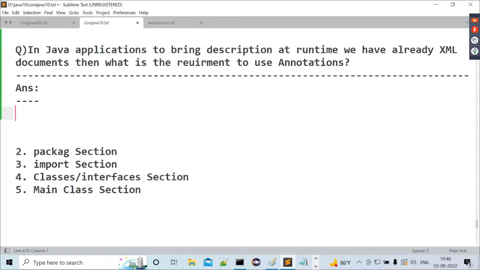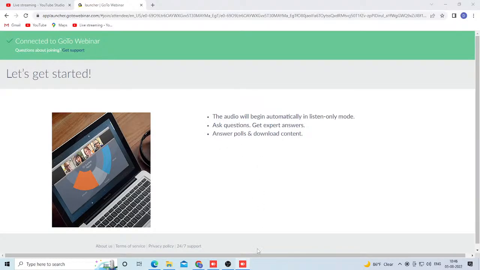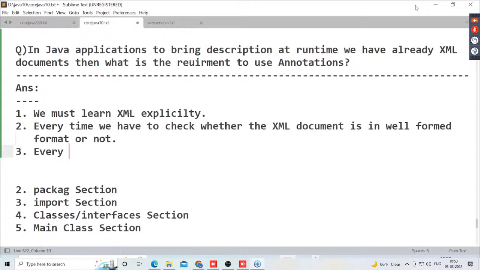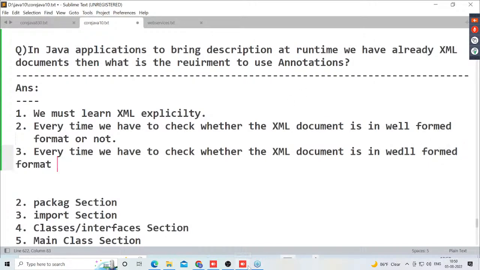So here the problem is, every time we have to check whether that XML document is in a well-formed format or not.